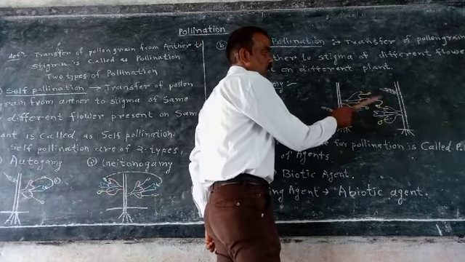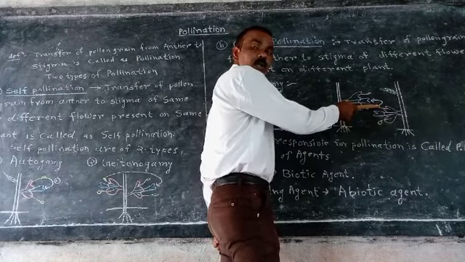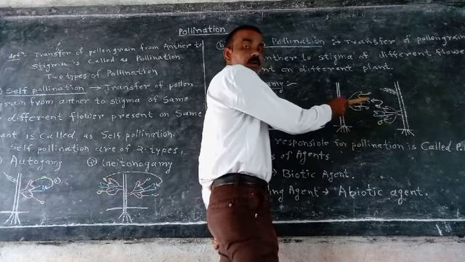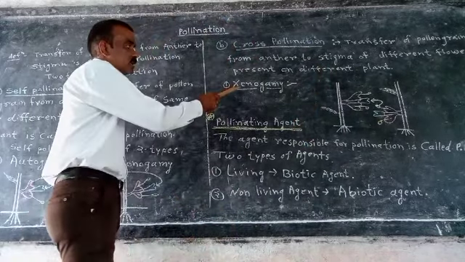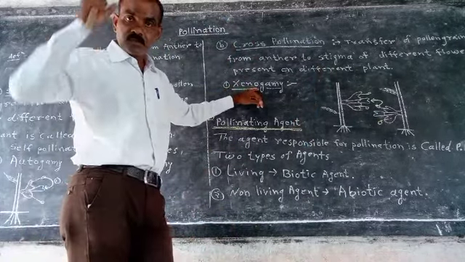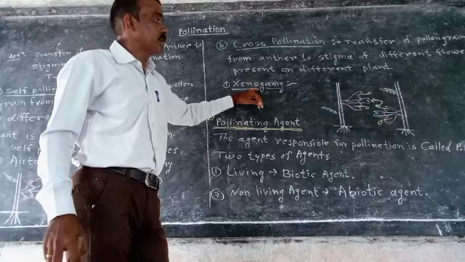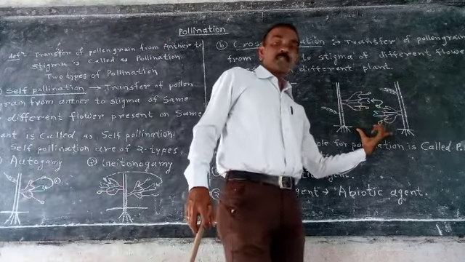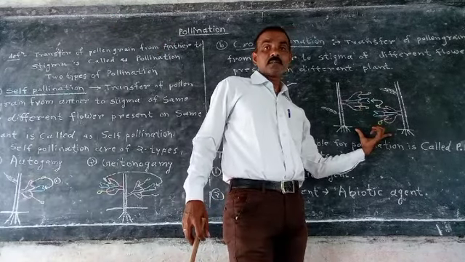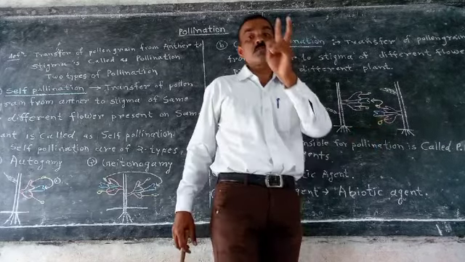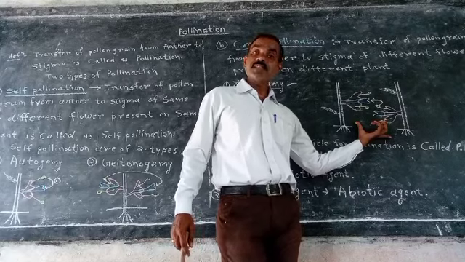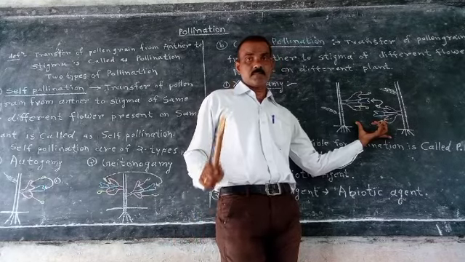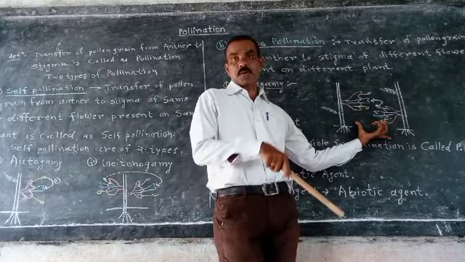Pollen grain is transferred from one flower to another flower of a different plant, and that is called xenogamy. The two plants are of the same species. Species same, plant different.